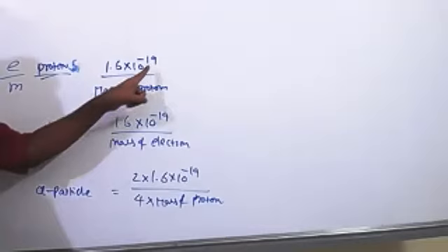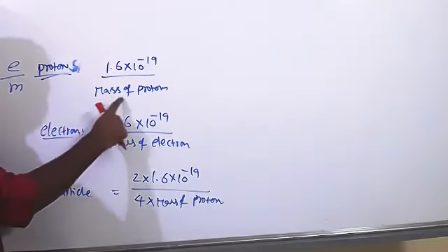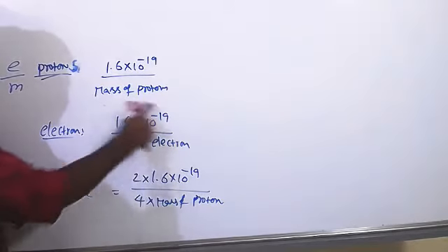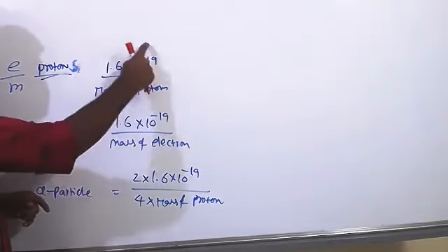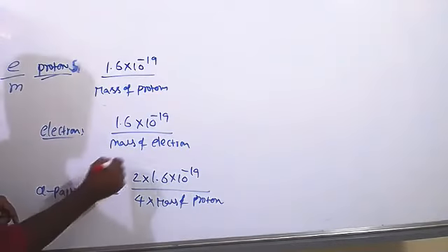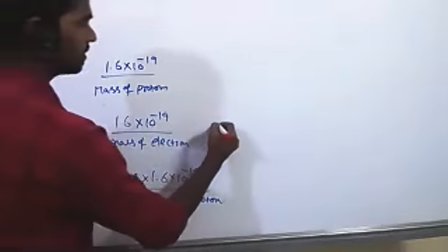Mass of electron is very small, that's why here we are getting a big number. So e by m is highest for electron.